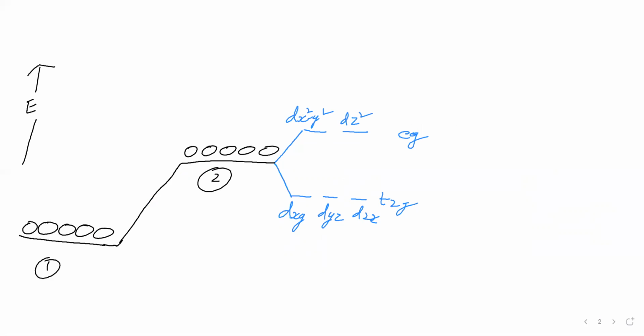Now, the energy difference between the EG set and the T2G set is called the crystal field splitting energy in an octahedral complex. If you take a tetrahedral complex, you have to say tetrahedral. Here we have considered octahedral, therefore we say delta naught. Delta is called crystal field splitting. Why splitting? Because the five d orbitals' energy has split into two sets.